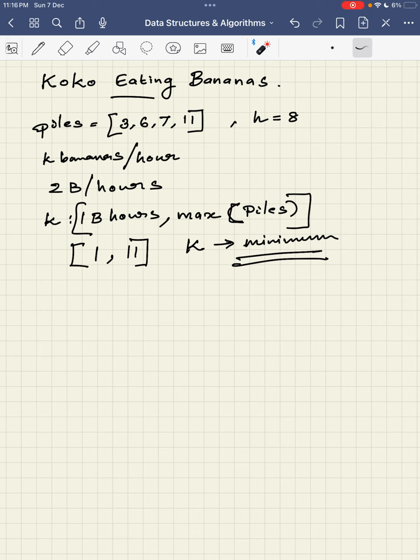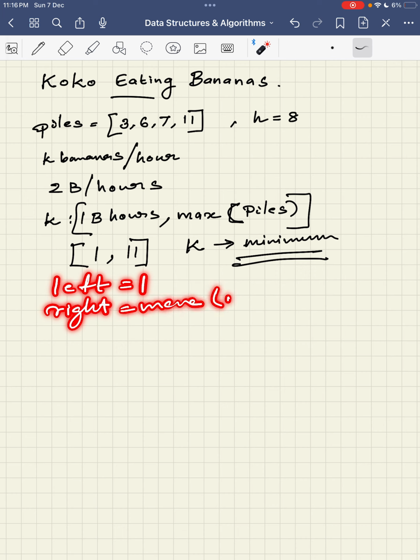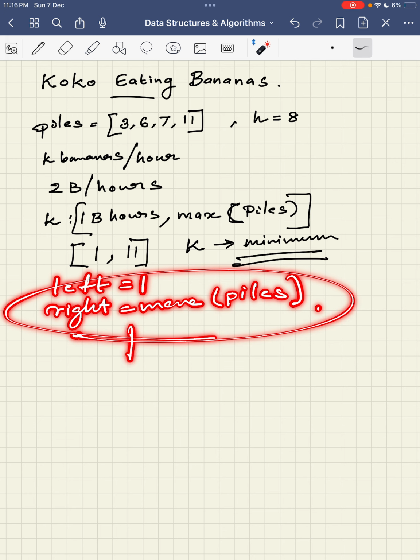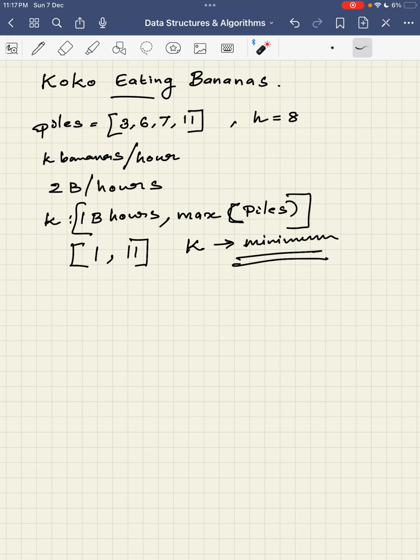The better way is that you can choose K not in a linear fashion, but using the concept of binary search. You can keep the left as 1 and the right as the maximum of piles, and then do the binary search and check which portion is going to satisfy or not. Based on whether it's too slow or fast, you can adjust the mid and arrive at the optimum solution.